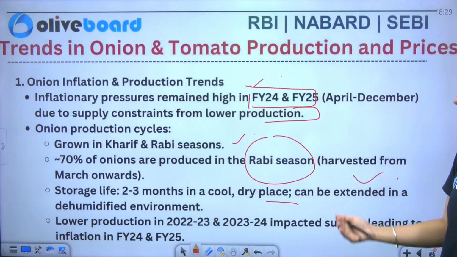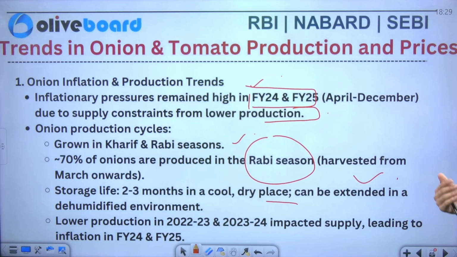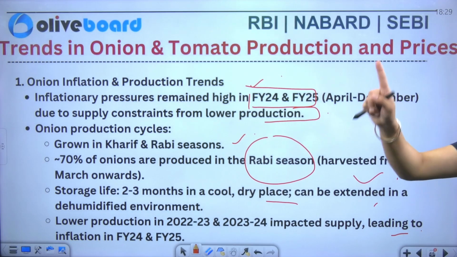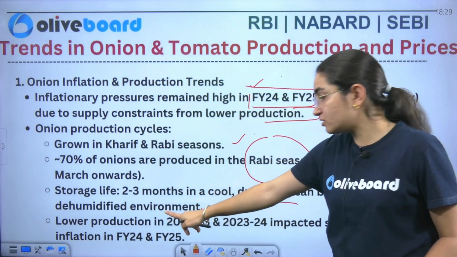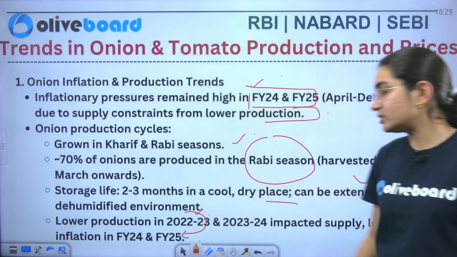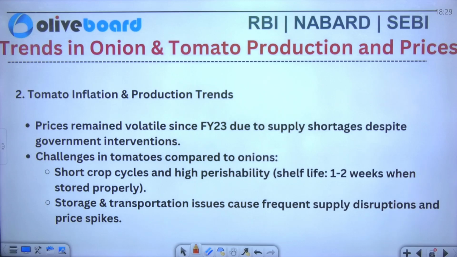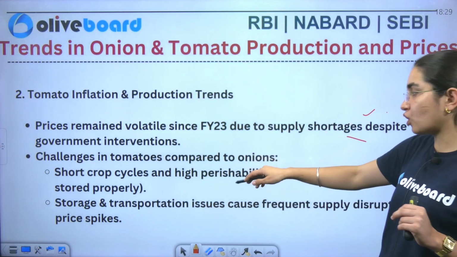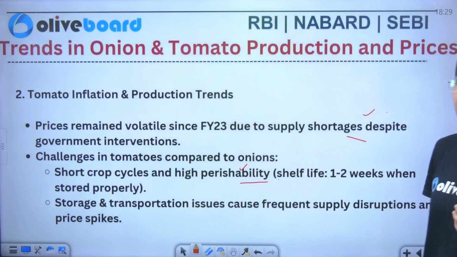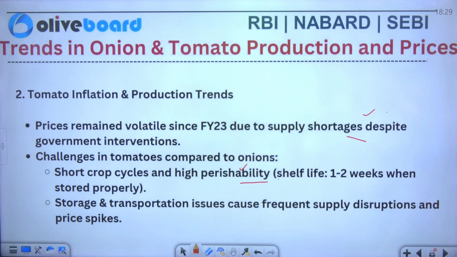Now similarly, if I talk about the lower production in 2023 and 23-24, it impacted the supply, leading to the inflation in 2024-25. So you can see the thing started in this year, but the after effects were there in 2024. Now tomato ki agar main baat karu, the prices remained volatile in 2023 due to supply chain disruption. Challenges, what were the challenges? A short crop cycle and high perishability, and next, storage and transportation.